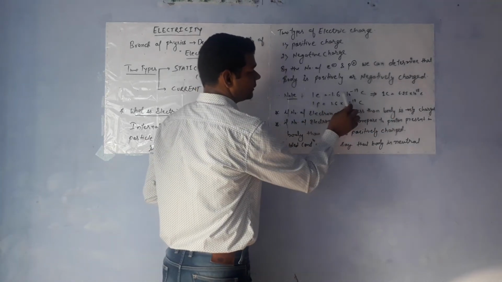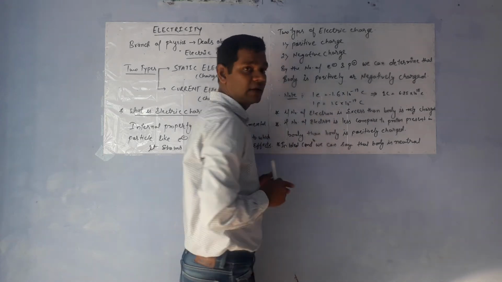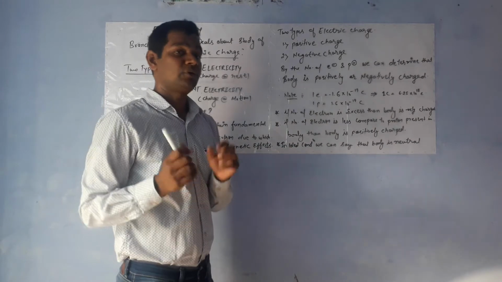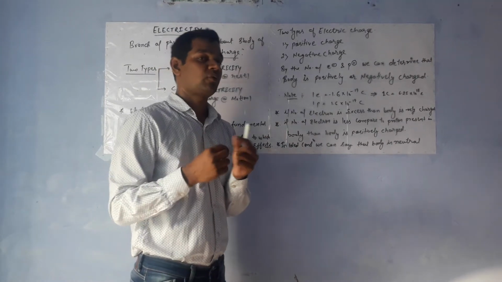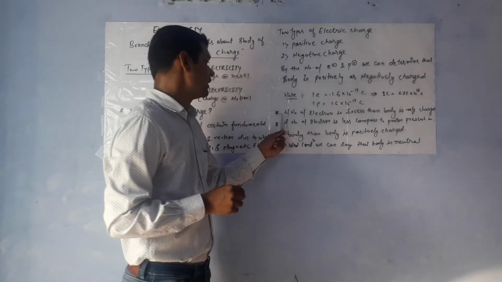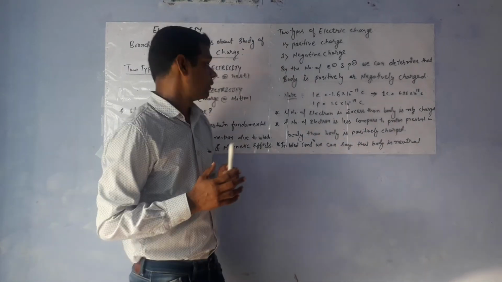Now we can put this term below it, as a determinant. Again, by the number of electrons and protons, we can determine whether the body is positively or negatively charged. If the number of electrons is in excess, then the body is negatively charged.